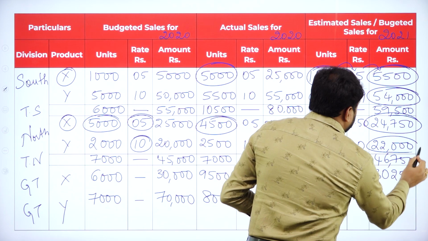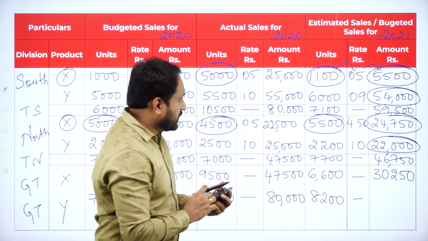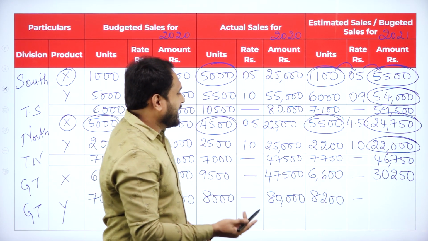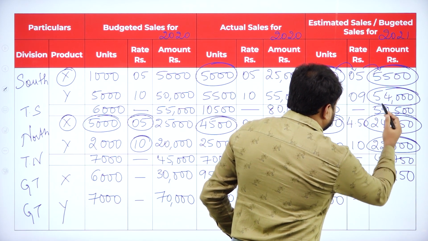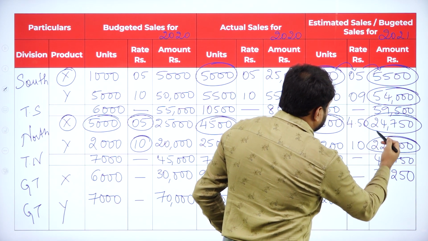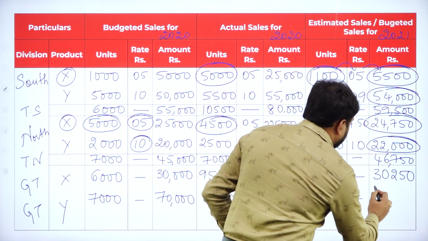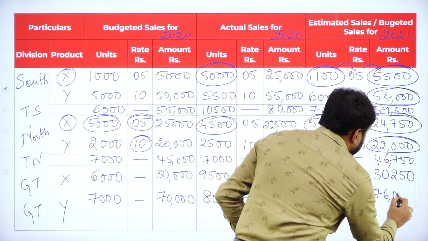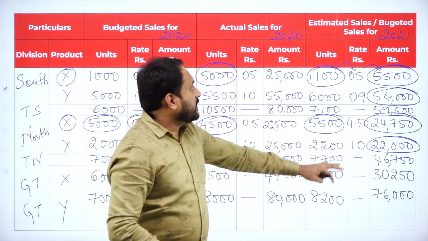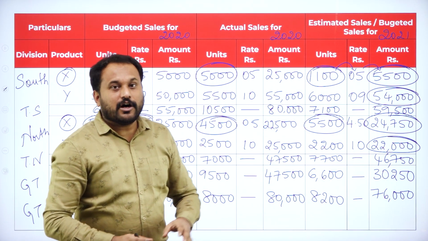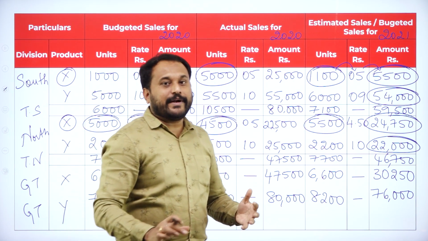Now again you have 54,000 here. 54,000 plus 22,000 you are supposed to go with that. Now 54 and 22, you don't need a calculator for that. 54, 64, 74, 76. So 76,000. Done. So this is our estimated sale or budgeted sale for 2021.